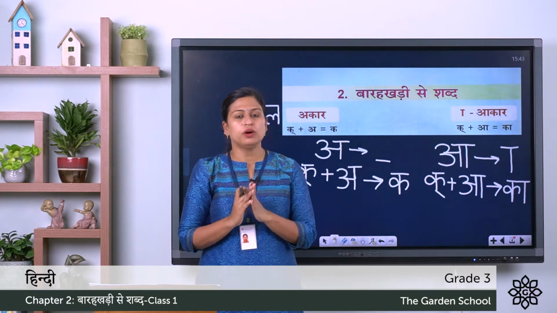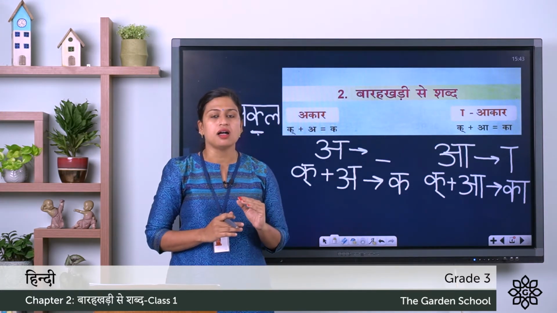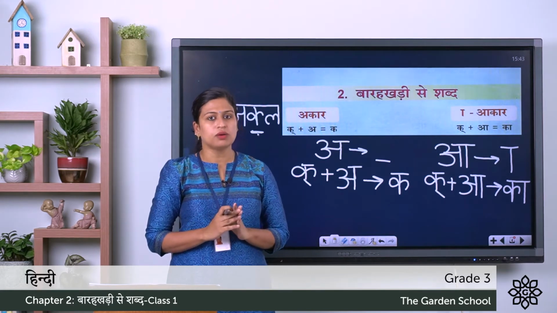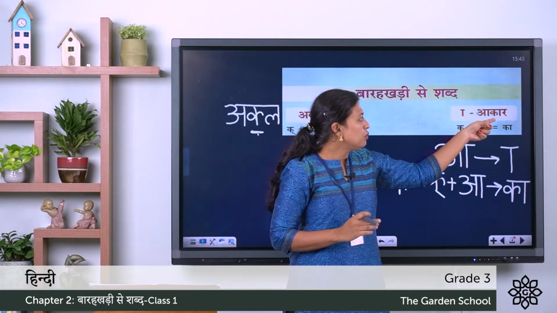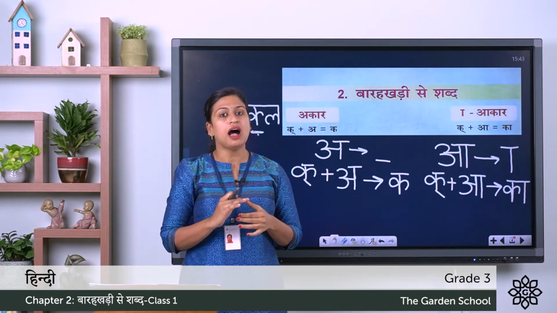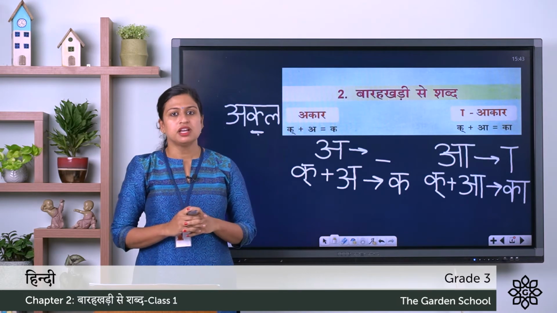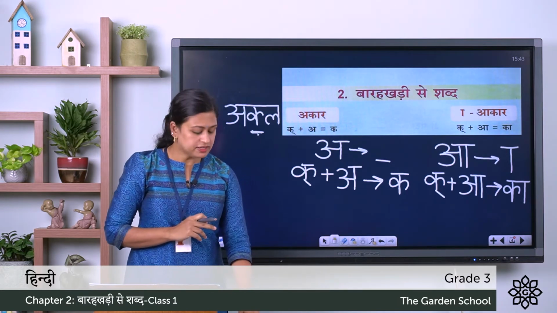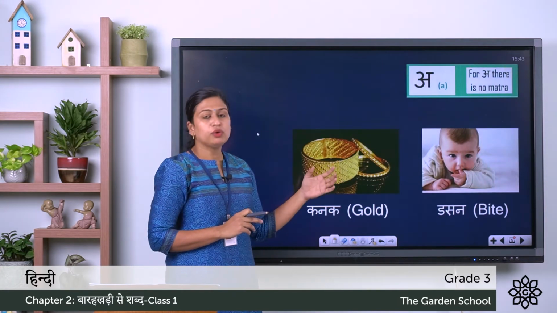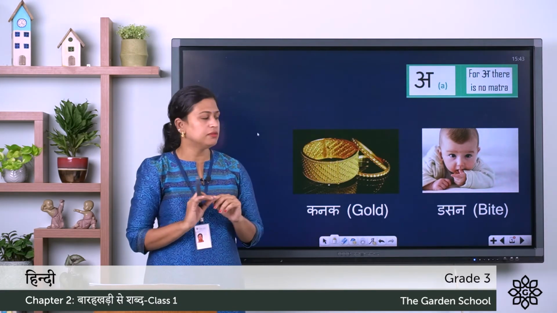So here the word starts with the second swarakshar, that is A, the one with the longer sound. And here with the consonant Ka we are using the symbol of A, and the word is Akar. Akar means shape.